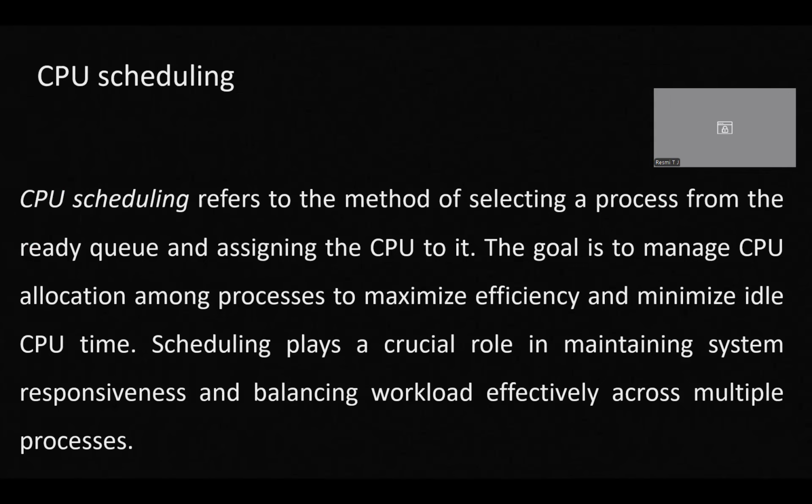Next, we'll see what is meant by CPU scheduling. CPU scheduling refers to the movement of a process from the ready queue and assigning it to the CPU. That is the function of CPU scheduling. From the ready queue, the process has to be moved to the CPU so that it can manage the CPU allocation among the processes. It is very important. It plays a crucial role in maintaining system responsiveness and balancing workload. That will help in balancing the waiting period and minimizing the response time.